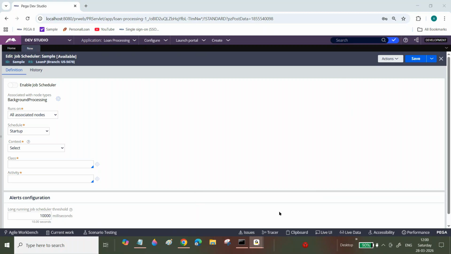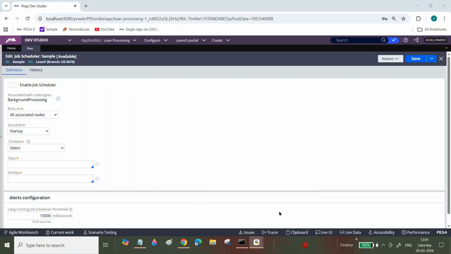I think if we disabled the job scheduler, it will not show in admin studio, correct? No, no, I will tell you, one minute. No, it will show only. Now see here.